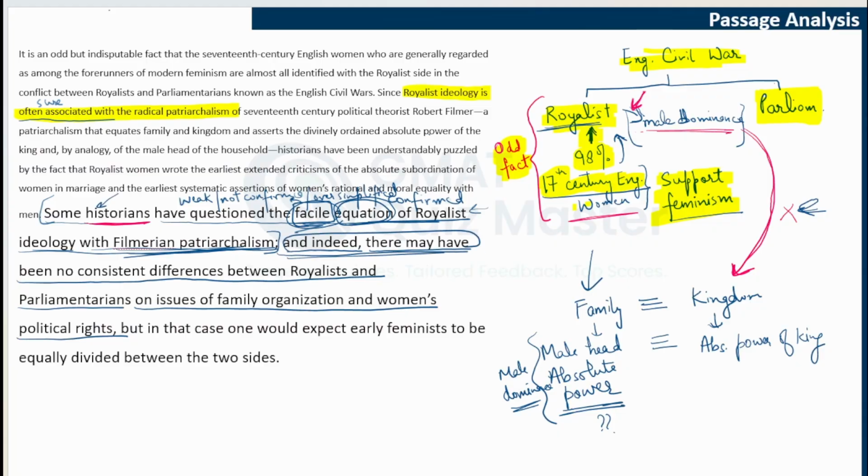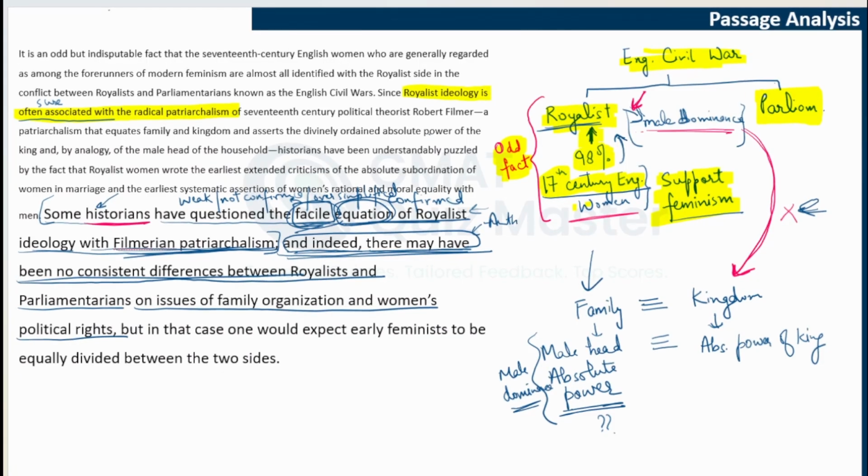But who is saying this, that there may have been no consistent differences? This is being said by the author. The author is saying that, okay, yes, it is possible that there may have been no consistent differences, that the royalists and the parliamentarians had similar views about women's position, whether in family or in politics. They were equal, or they had the same views. They were both supporting patriarchy, or they were both supporting women, or they were both neutral, whatever the case was.